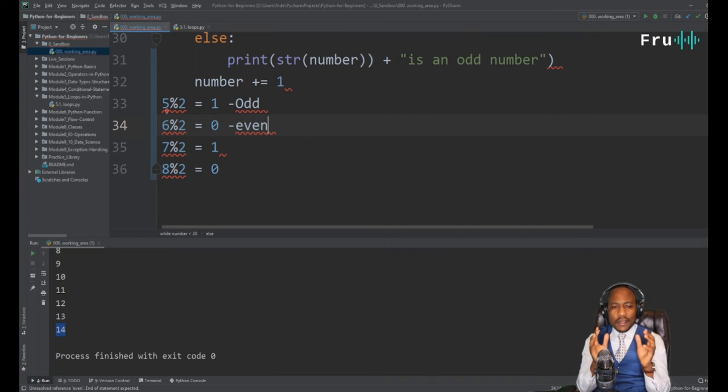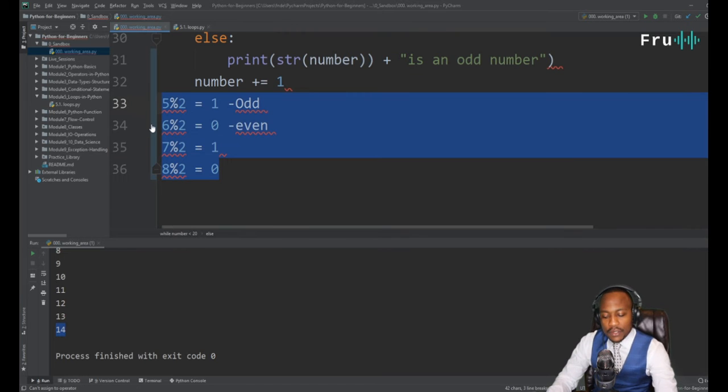So if we do the number mod 2, if the result is 1, then we're dealing with an odd number. If it's 0, then we're dealing with an even number. And this is what we can now use as a check within our function. So let me go ahead and delete that.